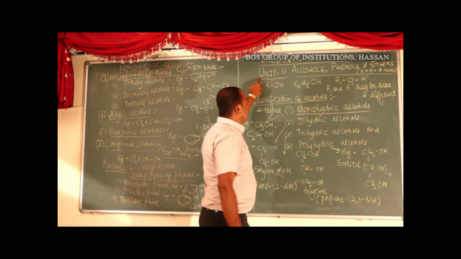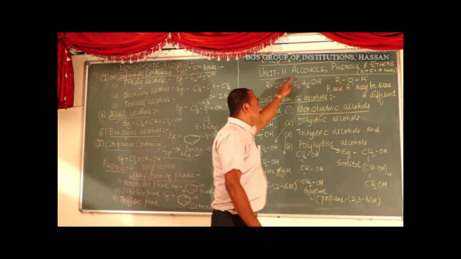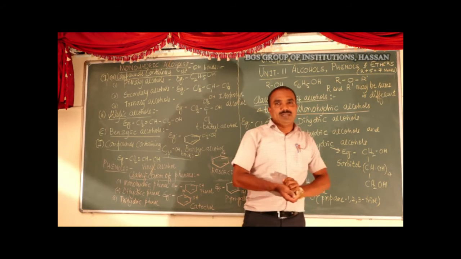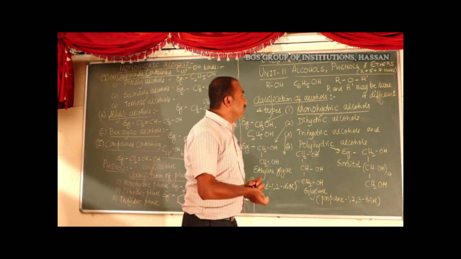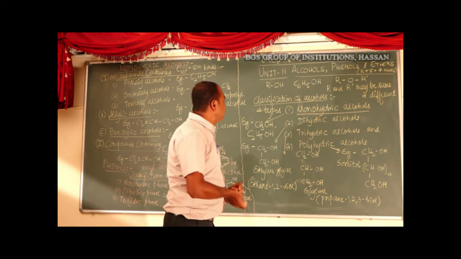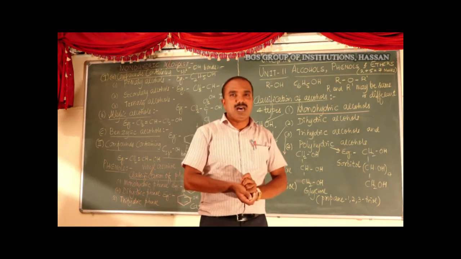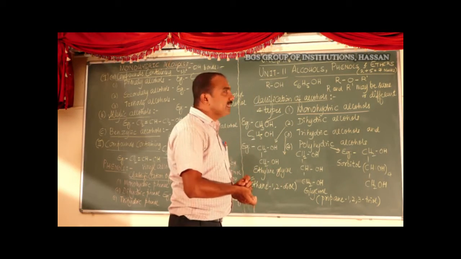Today we are going to start part 2 organic chemistry. It is unit 11, alcohols, phenols and ethers. In this unit, 7 marks questions will come from second PC theory examination. First of all, you should know the definition of alcohols, phenols and ethers.